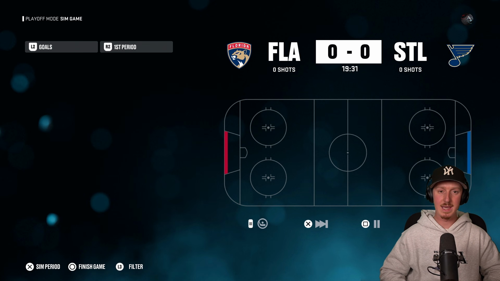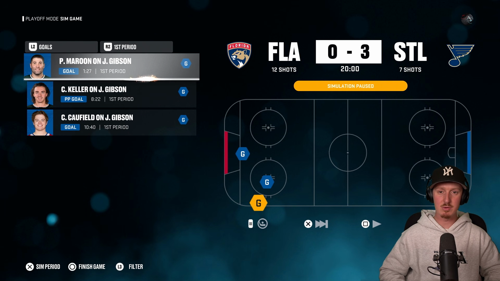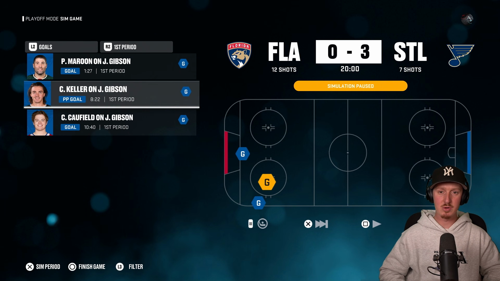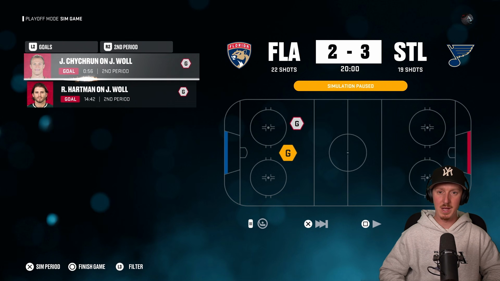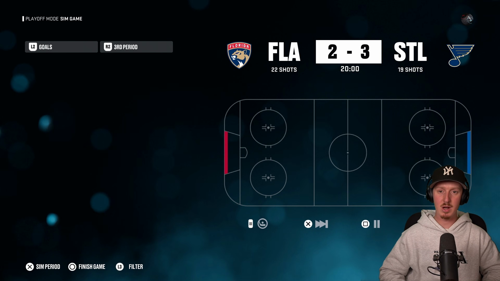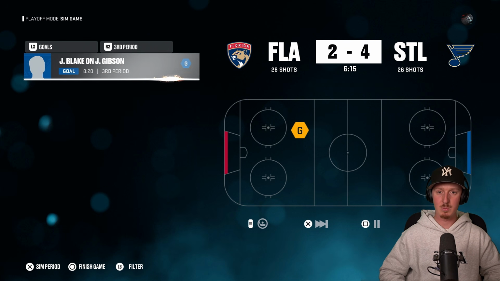So we have the big game, game number 3. The winner of this matchup is going to be moving on. And look at the St. Louis Blues coming out flying. Pat Maroon, Clayton Keller, Cole Caufield, 3 big goals in the first period, but the Florida Panthers are responding. Jacob Chychrun and Ryan Hartman are going to keep this a close game. I need the Blues to play some pretty solid defense here. Now, Jackson Blake, that is a big time goal right there. Big time players are making big time plays.